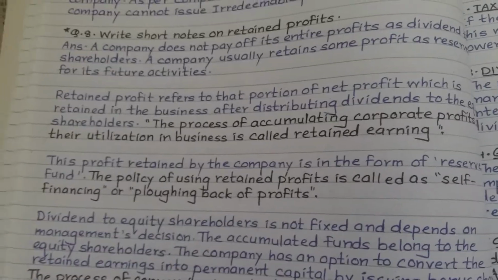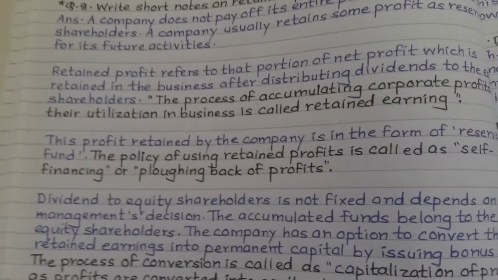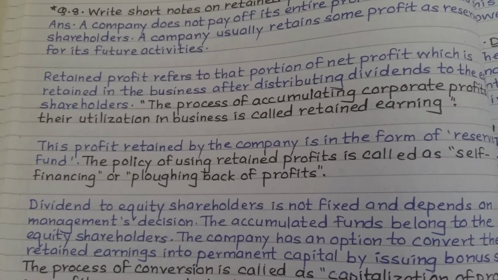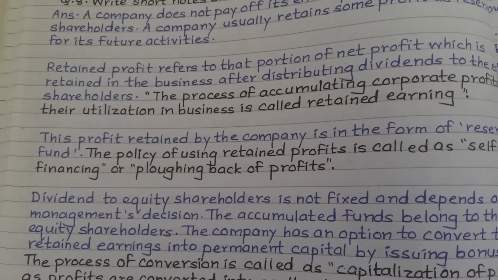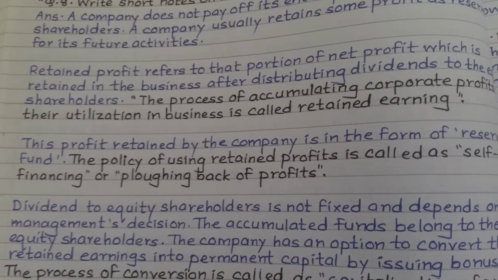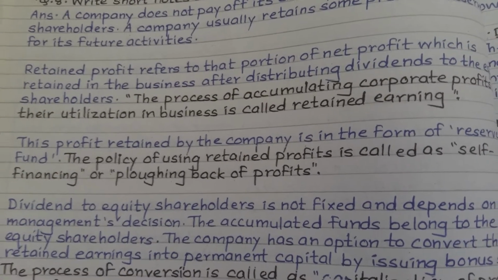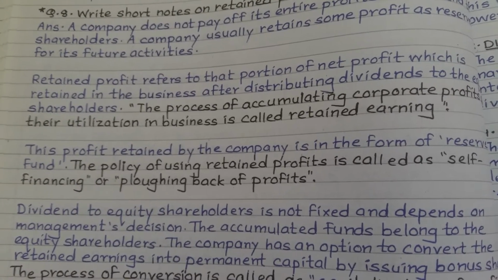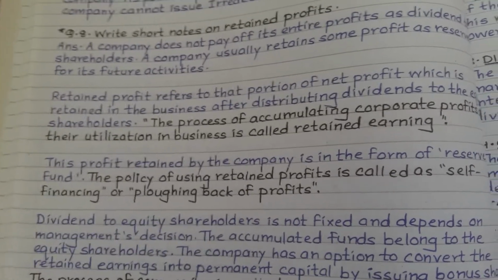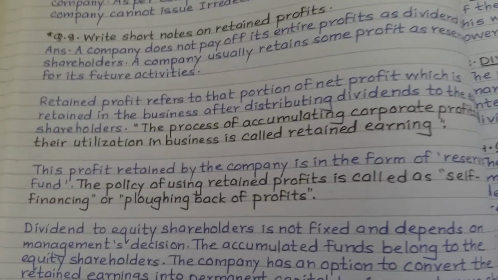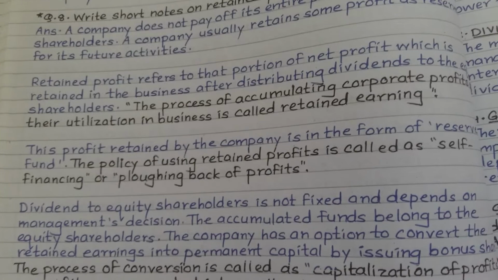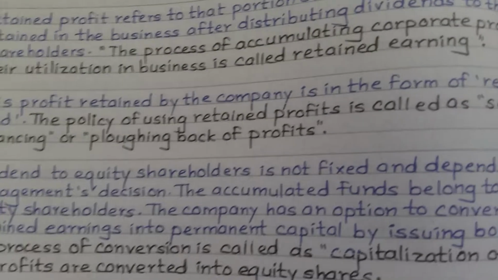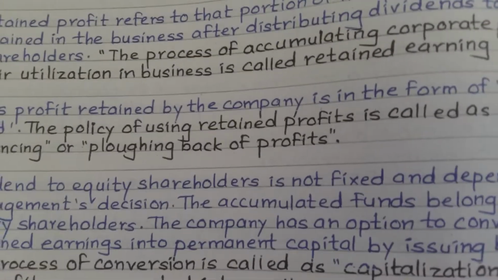This profit is retained by the company in the form of a reserve fund. As we know, reserve means kept aside, and fund means finance, money. So it is money kept aside which can be used in the business for future activity. The policy of using this retained profit is called self-financing or ploughing back of profit. Why is it known as self-financing? Because this money does not come from the market as a borrowed loan, but from the company's own earning, and it is invested into the business.